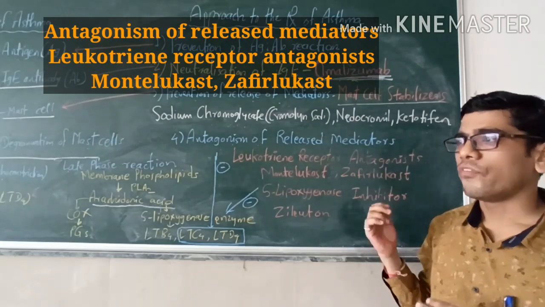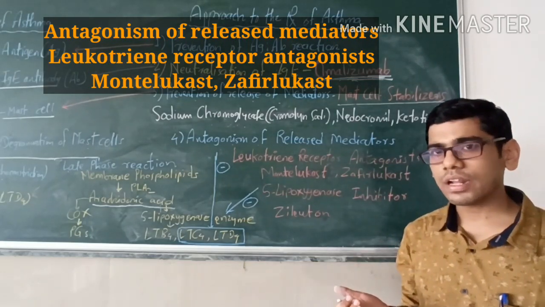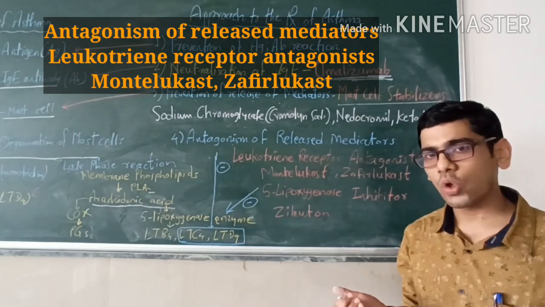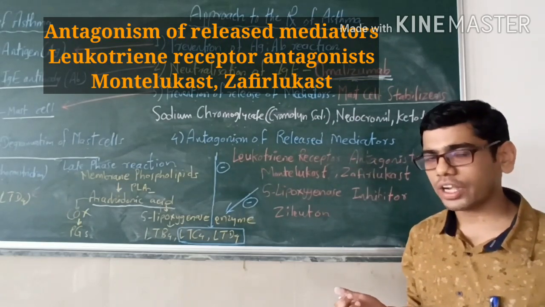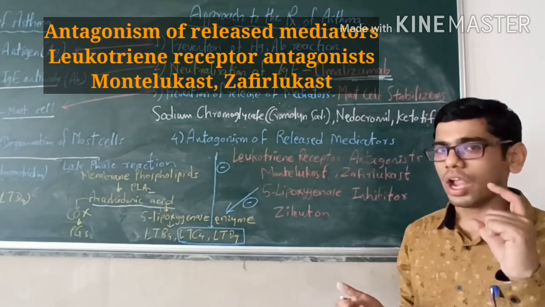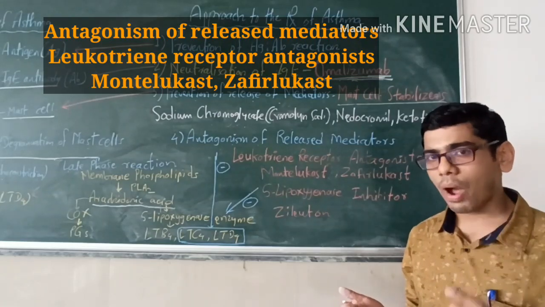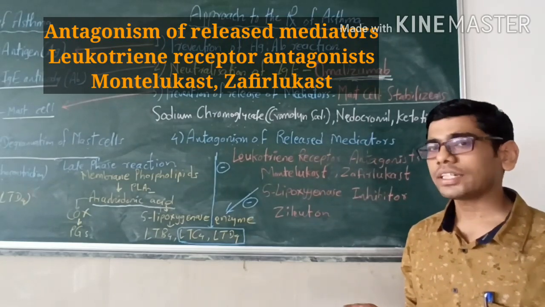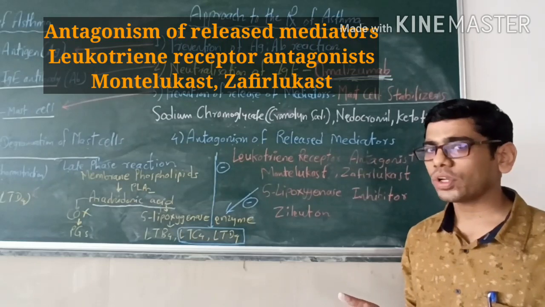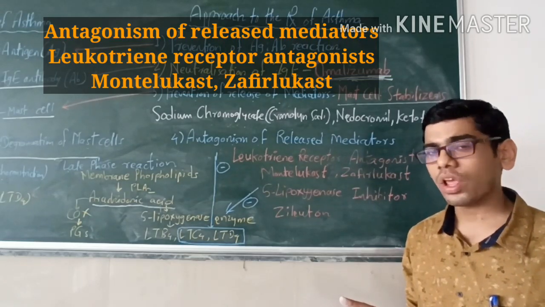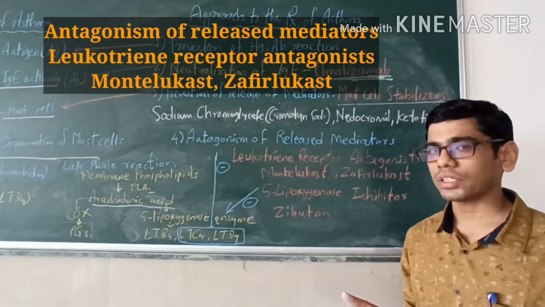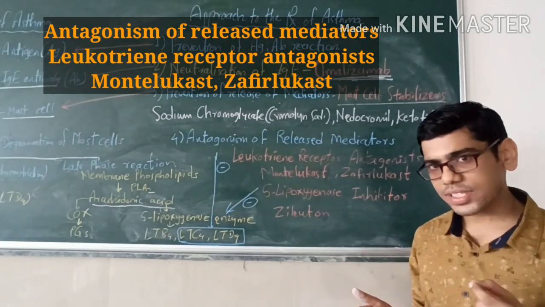Various mediators have been released in the early phase reaction, like histamine and leukotrienes, especially LTC4 and LTD4. Out of that, LTC4 and LTD4 are powerful bronchoconstrictors. That's why we are going to antagonize LTC4 and LTD4, and these act on a receptor called the cysteinyl leukotriene receptor.